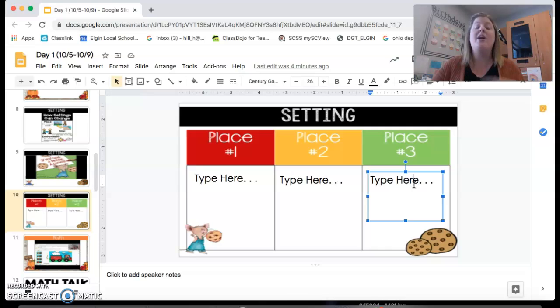Because in this story, our settings change. So pay attention when you're listening to the story where those different places are that the mouse is. Where all does he go?